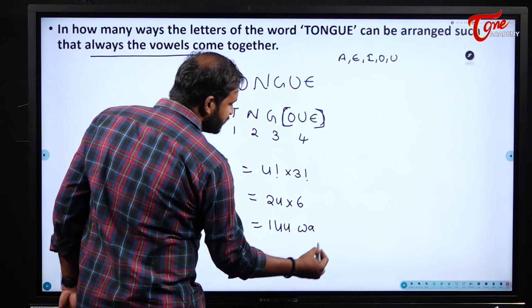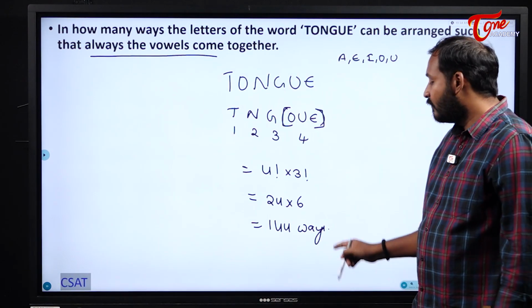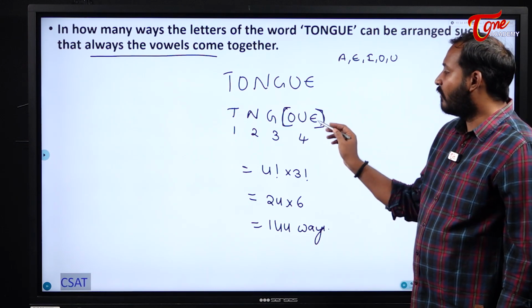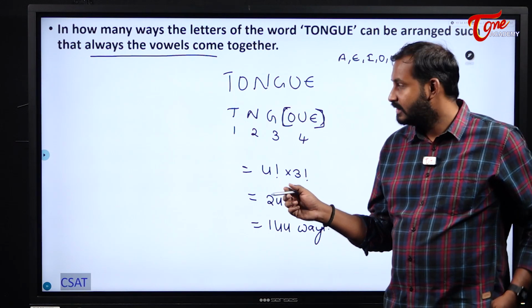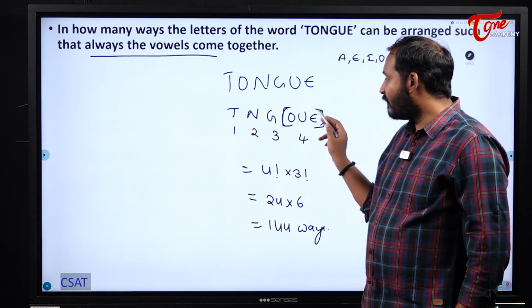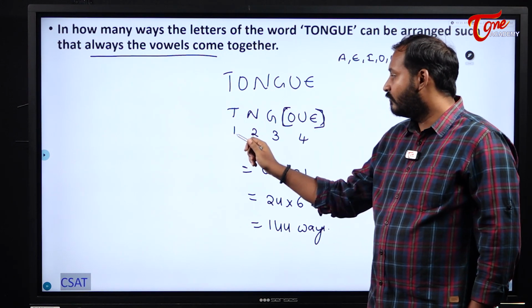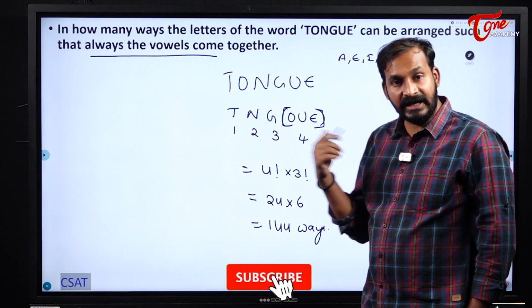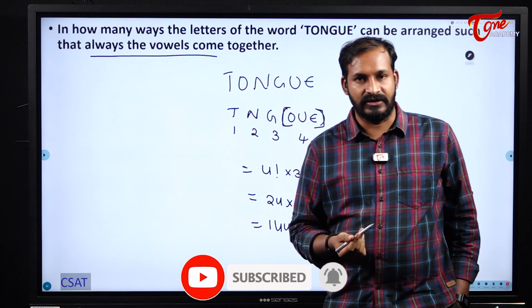That means we can arrange the letters of the word tongue in such a way that all the vowels come together in 144 ways. Understood? What I have done, once again I am repeating. Why? Because later we will do some more examples. I have written all the consonants and I have written vowels as a group. Why? Because they should come together. Now it became how many letters? Only 4 letters. Now these vowels can internally shuffle in 3 factorial ways.